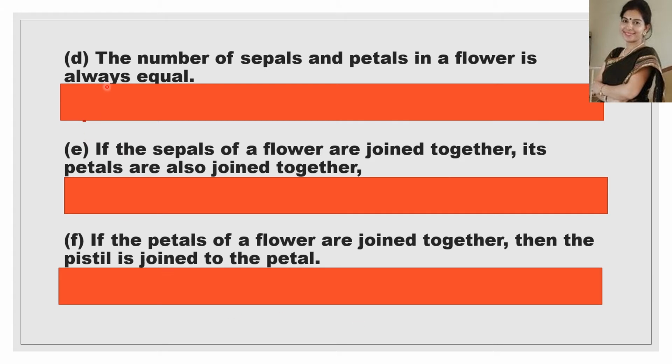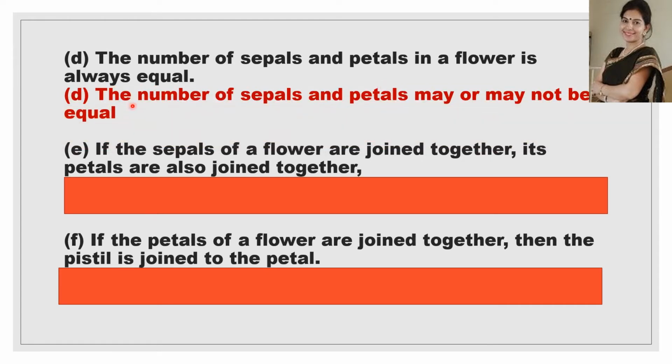Now the next statement is: the number of sepals and petals in a flower is always equal. So we have studied the flowers. We have studied different types of flowers. Have you observed whether the number of sepals and petals is equal in all plants? No, it is not possible. So the number of sepals and petals may or may not be equal. It can be equal, but it is not always.